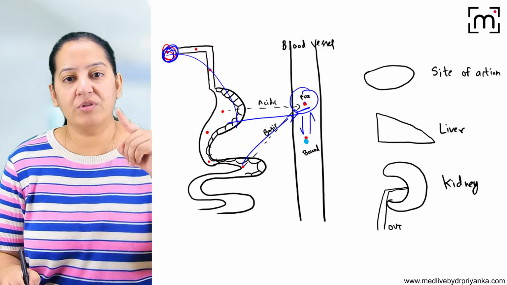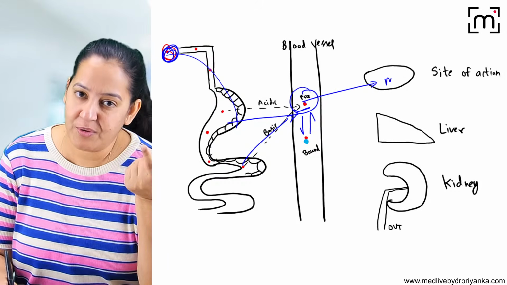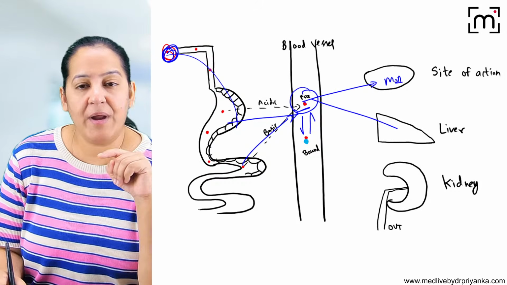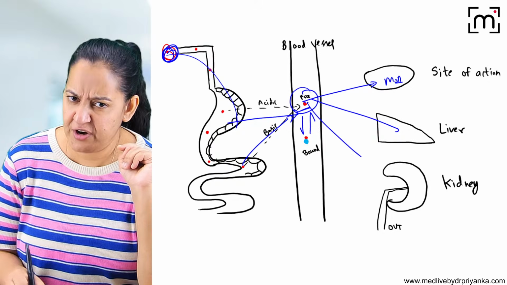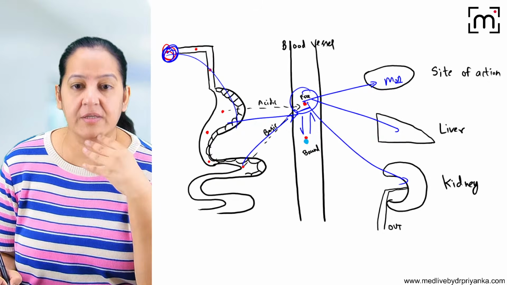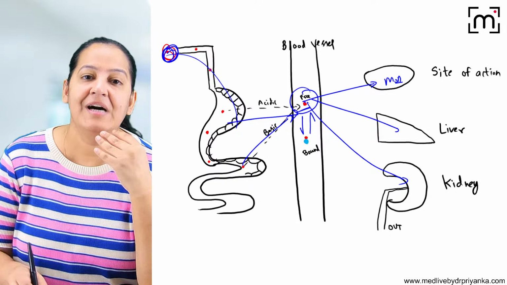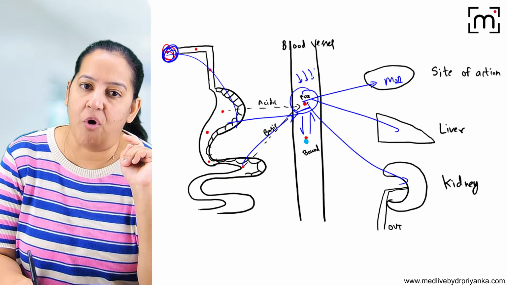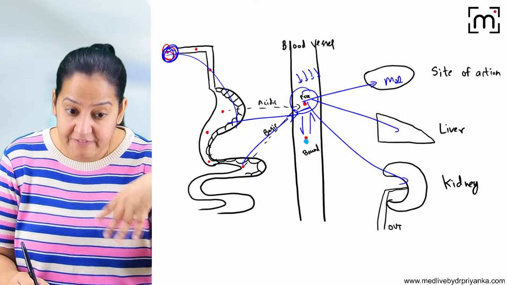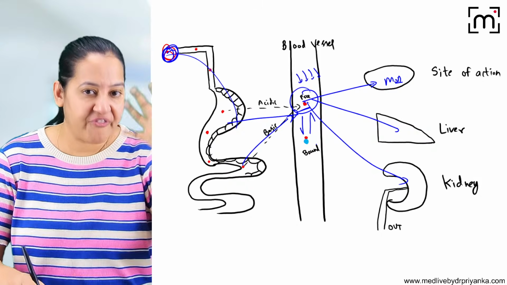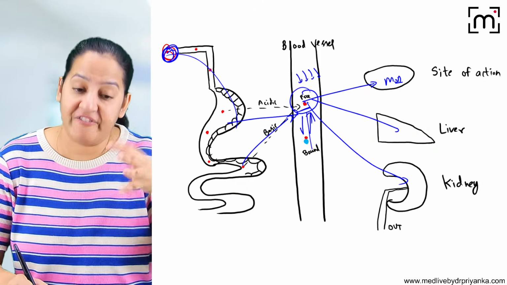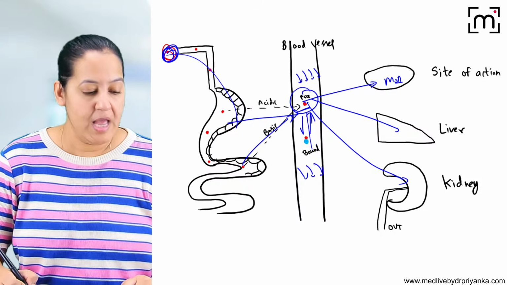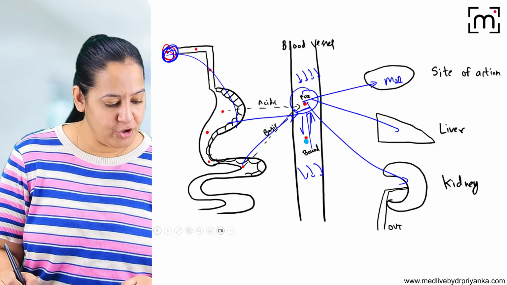So which drug will move to the site of action? It is the free drug. It will show its mechanism of action. Which drug will be metabolized? The free drug. Which drug will be excreted out by the kidney? The free drug. So it is the free drug which is moving everywhere, and its concentration will fall. So the bound will give a backup. There is an equilibrium now. When the free falls, the bound will convert into free gradually, and gradually the bound will also fall. This is how things take place inside the human body.